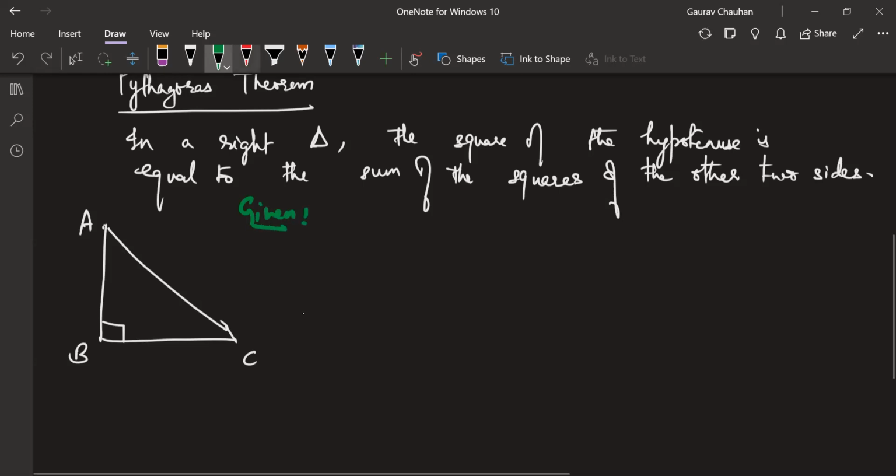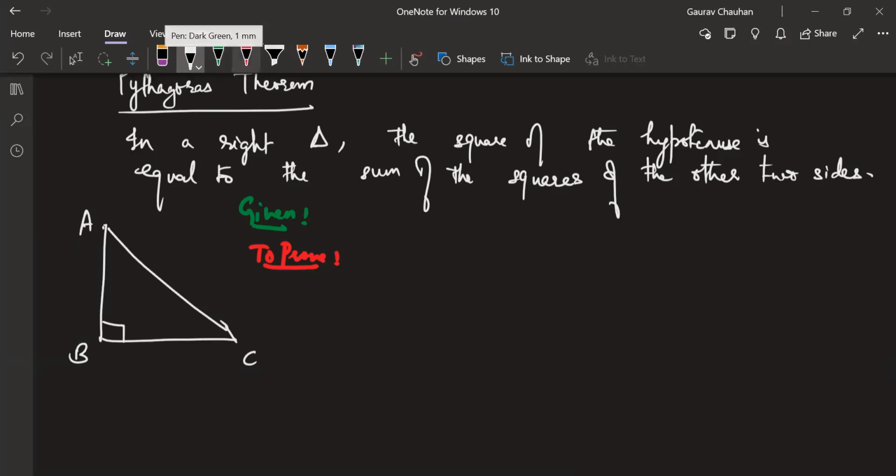What is given in this? Can someone quickly tell me what is given? Anyone? Tulsi, you're raising your hand. Yes, sir. They have given that the triangle is a right triangle, sir. Perfect, Tulsi. That's all that is given. Good job, Tulsi. So triangle ABC is right angled at B.